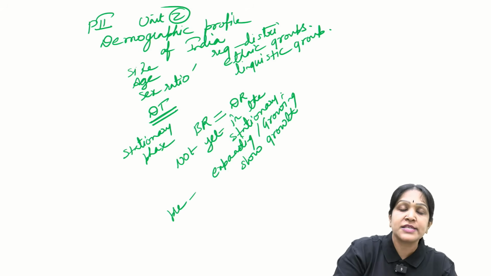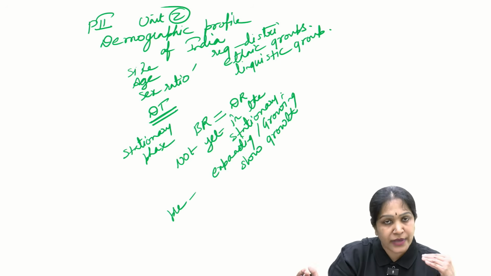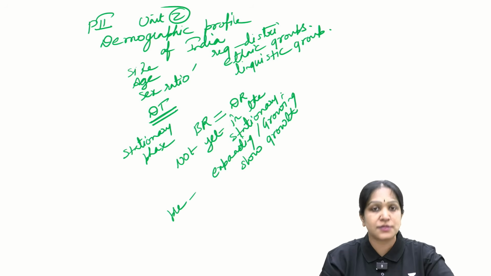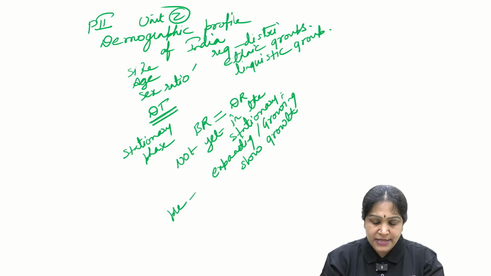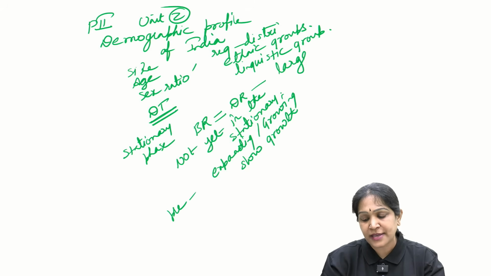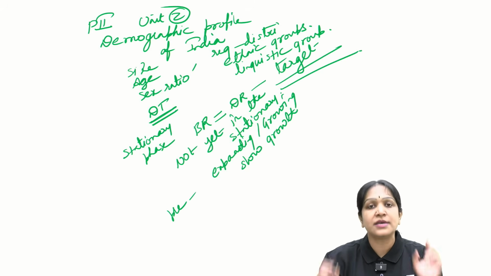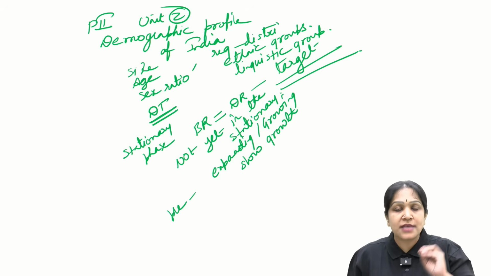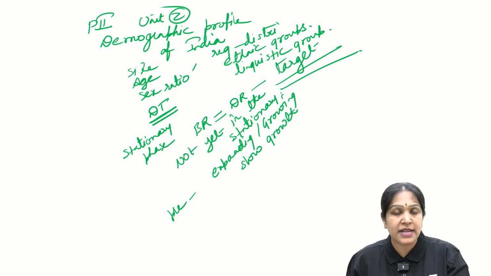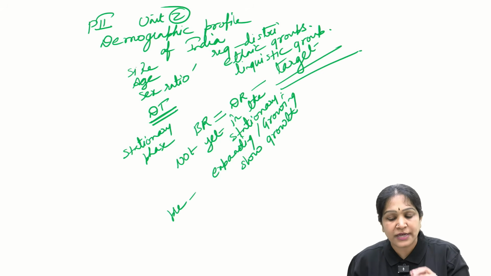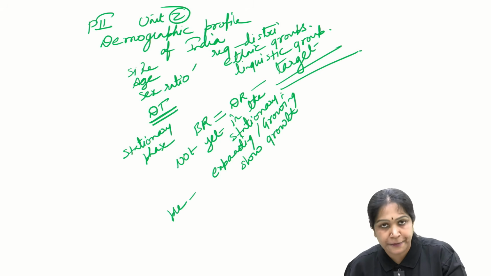We crossed the stage of population explosion and currently we are still in the growing phase, but the growth is slow and the target is to reach the stationary phase. This kind of topic we will study in paper 2 unit 2, that is the demographic profile of India.